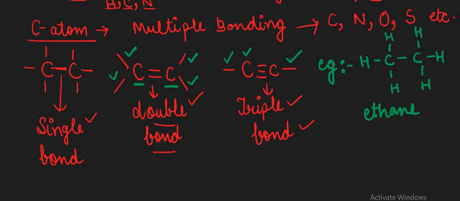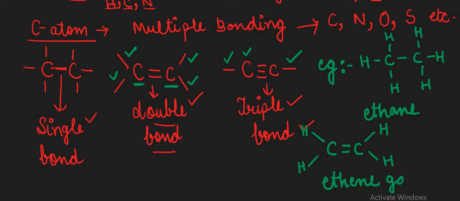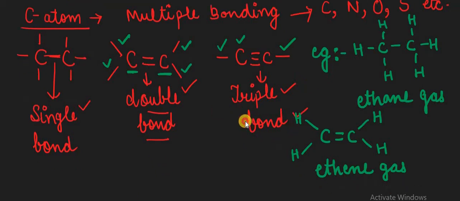Now in the case of carbon double bond carbon, here we have carbon double bond carbon present, along with the hydrogen atoms. This is called ethene gas. Okay, that is the ethene gas present. Next is also called ethene gas, which contains the carbon double bond carbon atom.